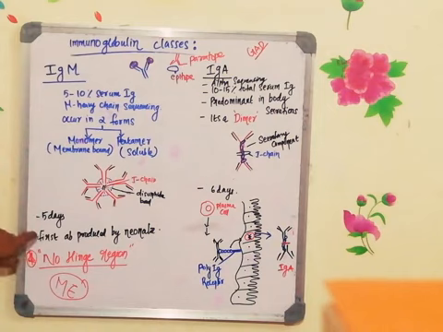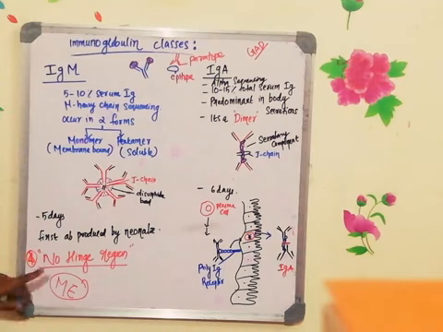And this is the first antibody produced by a neonate, and for adults also, whenever you get an infection for the first time, the antibody which will be produced is immunoglobulin M, and it does not have any hinge region.